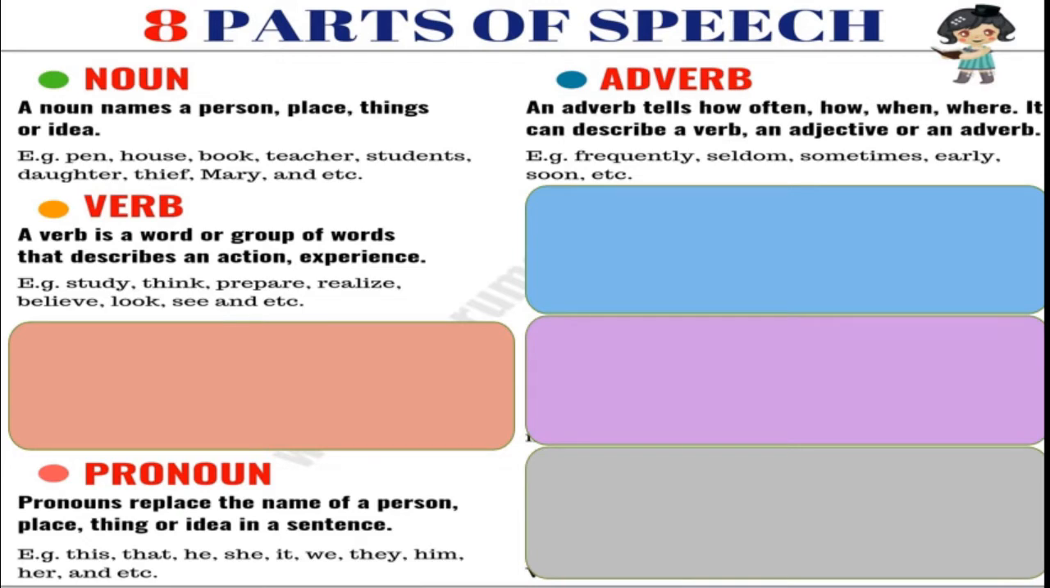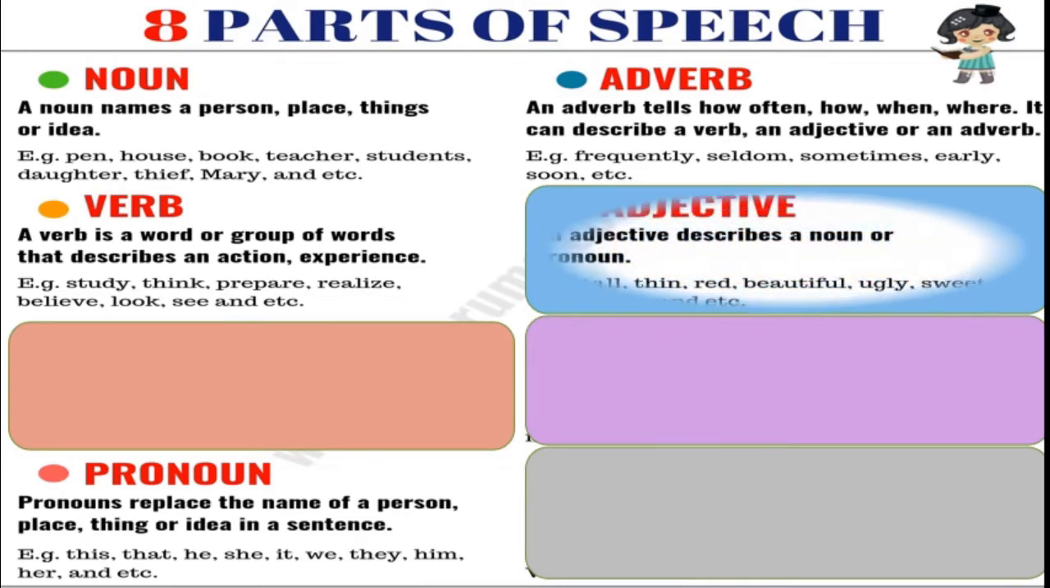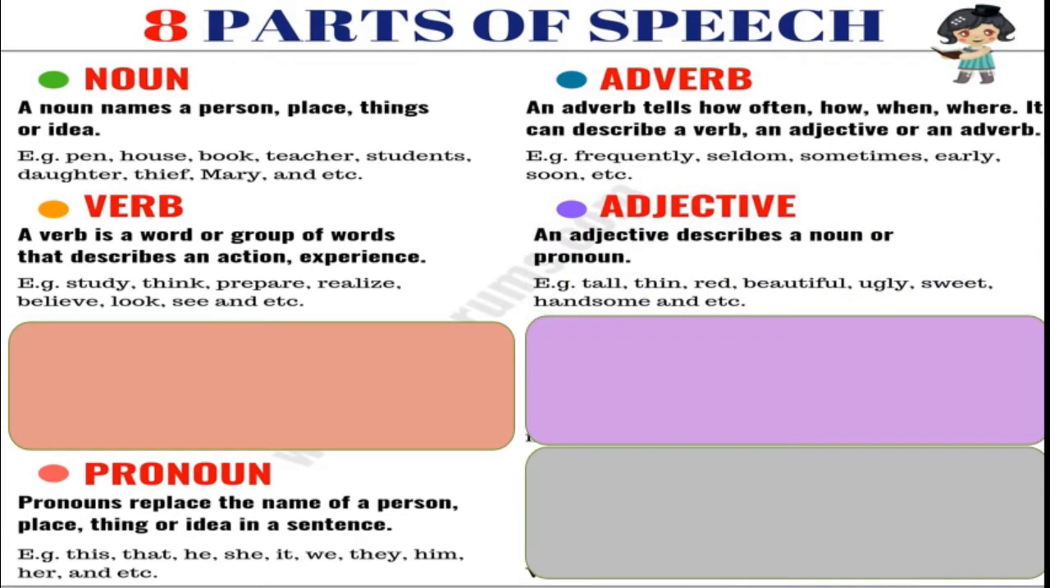Okay. The next one is adjective. Adjective describes a noun or pronoun. For example, tall, thin, red balloon, beautiful butterfly, ugly person. Person is a noun and ugly is an extra word that describes that person, that is adjective. Okay, sweet, handsome, etc. The word that describes the noun is called an adjective.